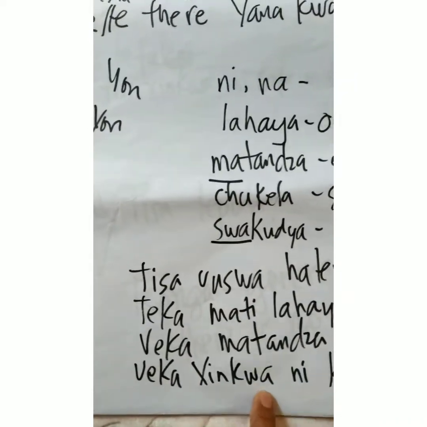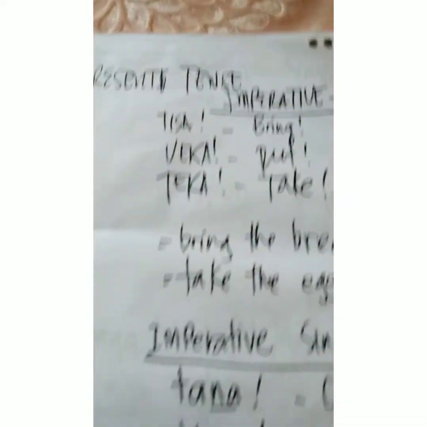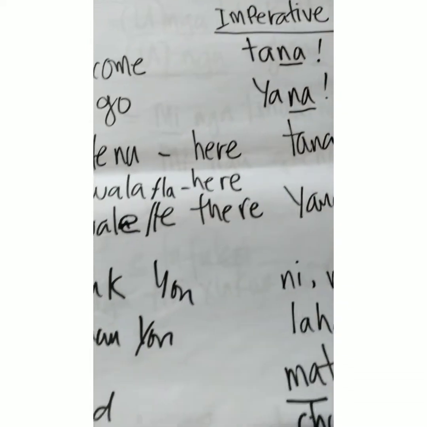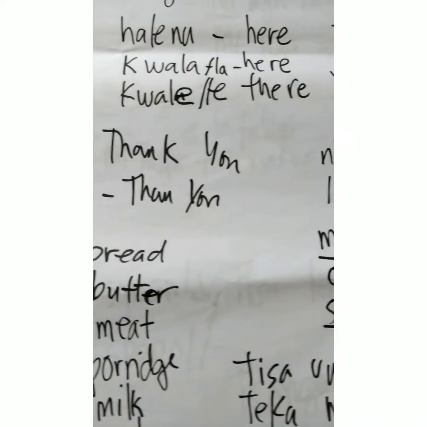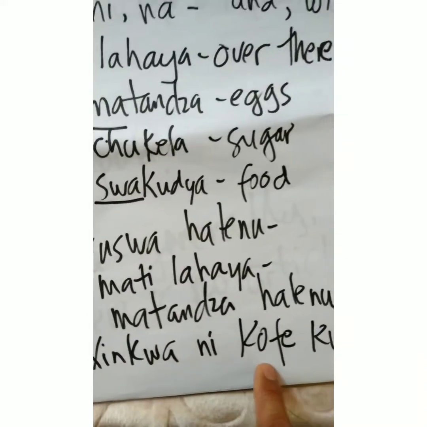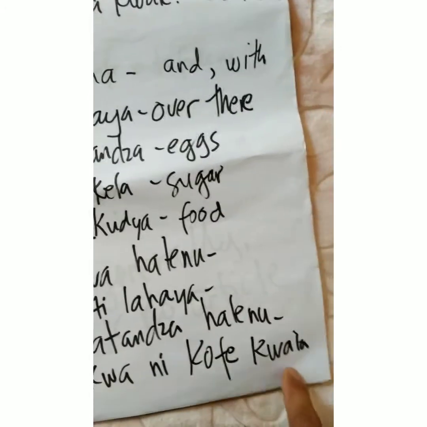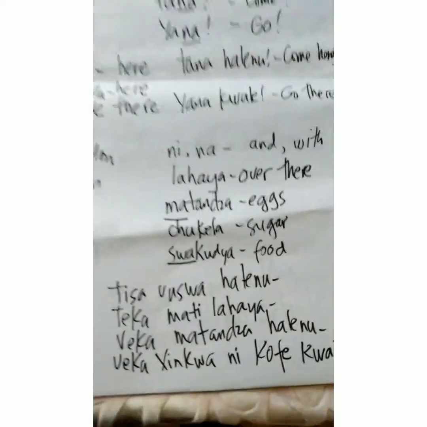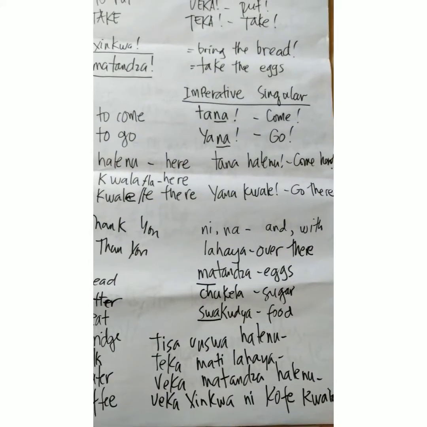Or veka shenkwa. Veka means to put, and shenkwa is bread. And then coffee, and then kuala is here. So veka shenkwa ni coffee kuala. So put the bread and the coffee here. So that was the first day of our lesson.